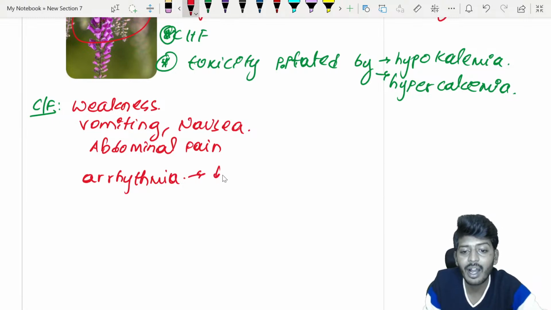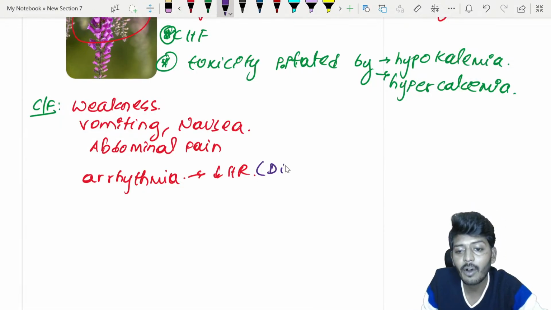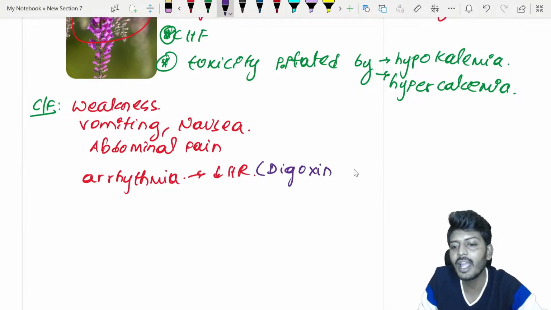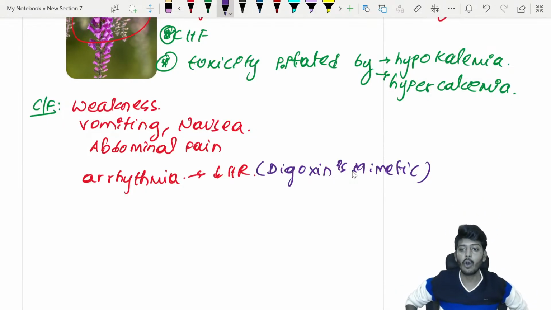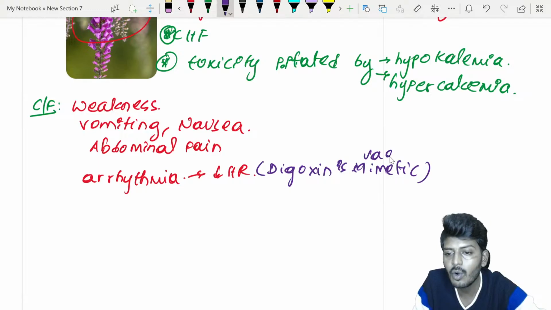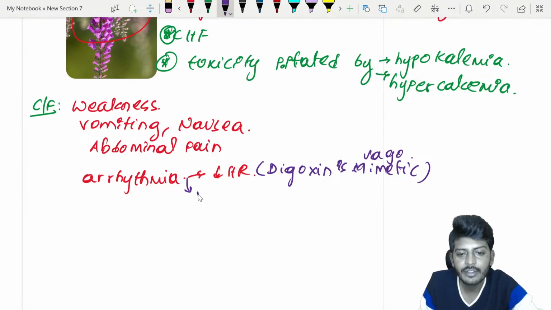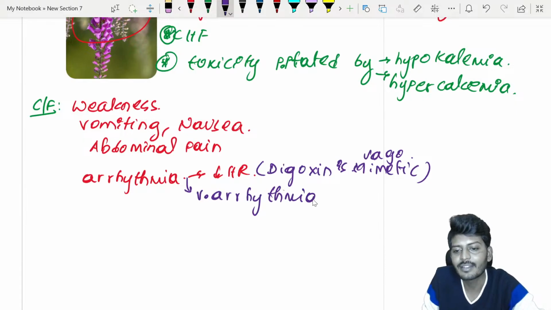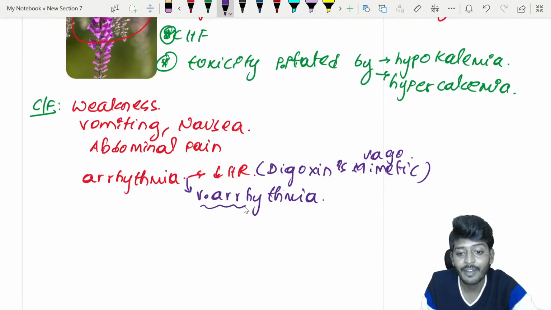It can lead to a decrease of heart rate. That is one possibility. Why will it decrease the heart rate? Because digoxin is a type of vagomimetic drug, which means it will stimulate your vagus nerve. Also, most important, it can lead to ventricular arrhythmia, such as ventricular flutter and ventricular fibrillation, and these arrhythmias are very dangerous.